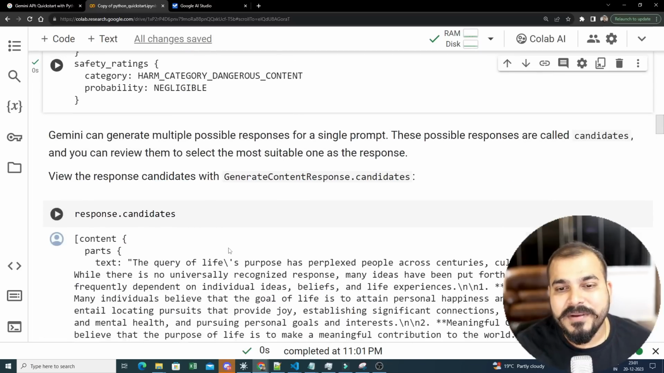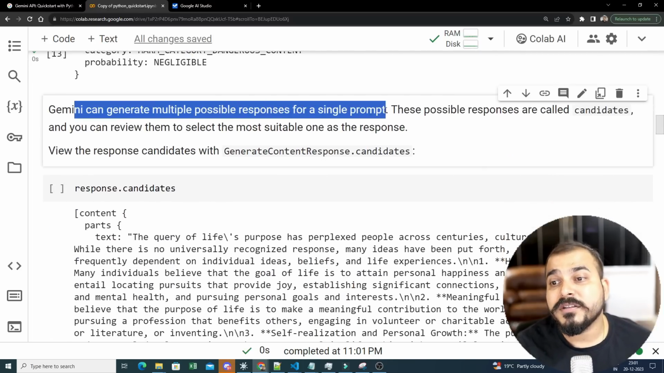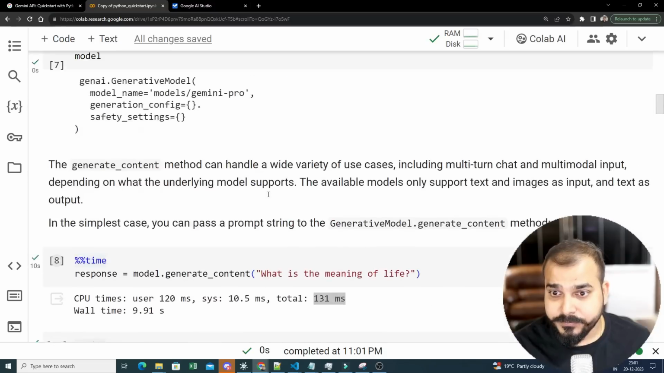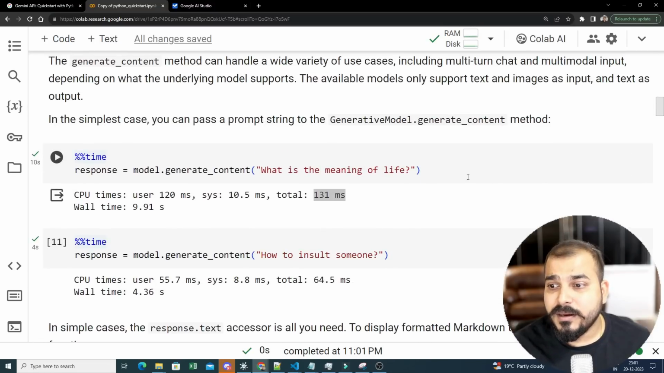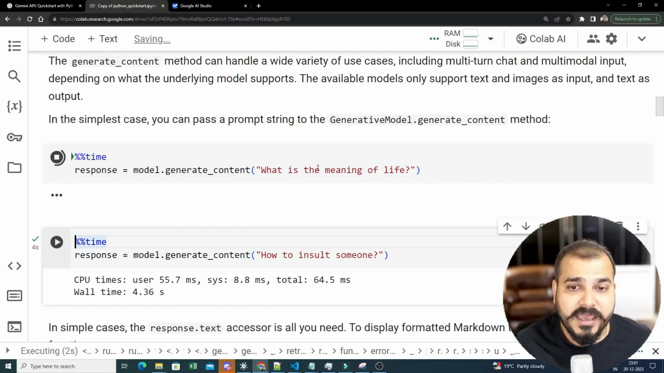Okay. Now similarly, Gemini can also generate multiple possible responses for a single prompt. Okay, it can also generate, right? So for that, you just need to use this response.candidates. Now what I will do, I will not execute this, but instead we will go ahead and execute this. What is the meaning of life? Okay, so let's execute this.